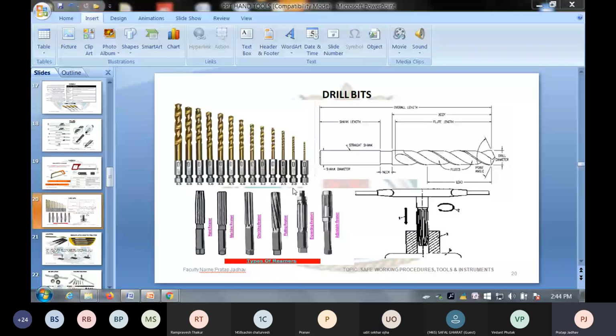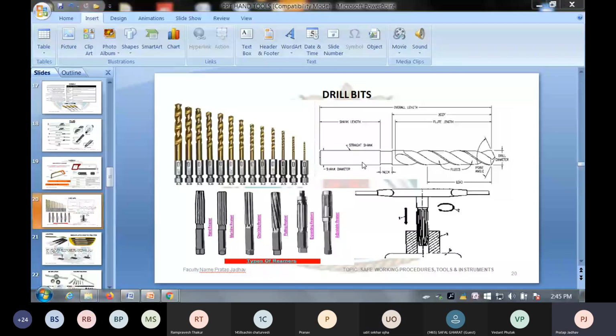We are mixing it with the water at the ratio of 1:20, and we are using it as a coolant on the lathe machine as well as on the drilling machine, shaping machine, cutting machines, and milling machine, all such places, for two purposes. One, to cool the job for better finishing of the job, and secondly, for cooling the tool for the safety of the tool. Is it clear? Yes, sir, it is clear.